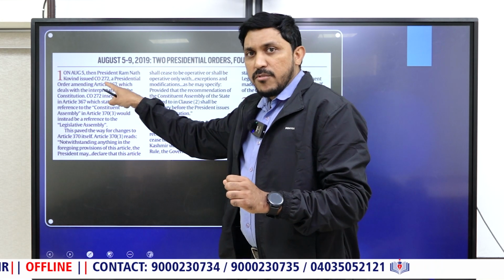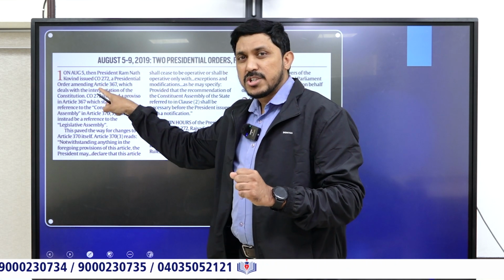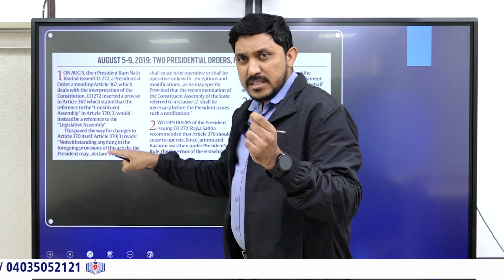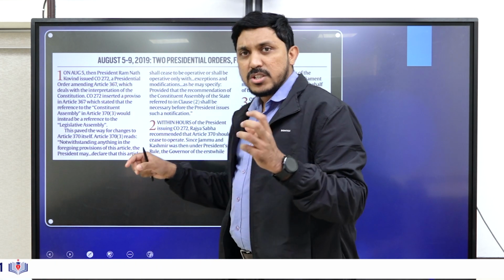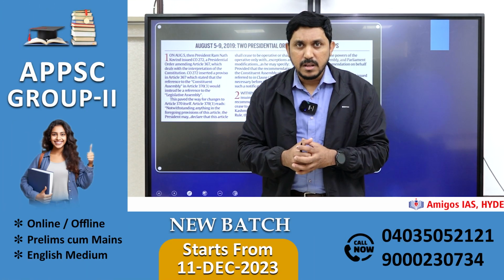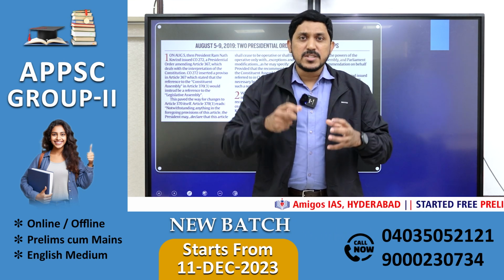On August 5, 2019, the President, Ramnath Kovind, issued Constitution Order 272, which amended Article 367, and it gave the option that instead of asking the Constituent Assembly of Jammu and Kashmir, we will be taking the permission of the Jammu and Kashmir Legislative Assembly.